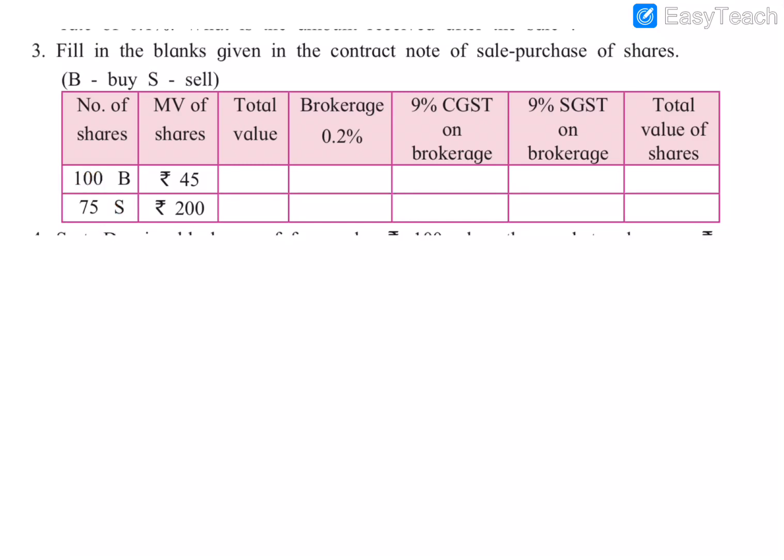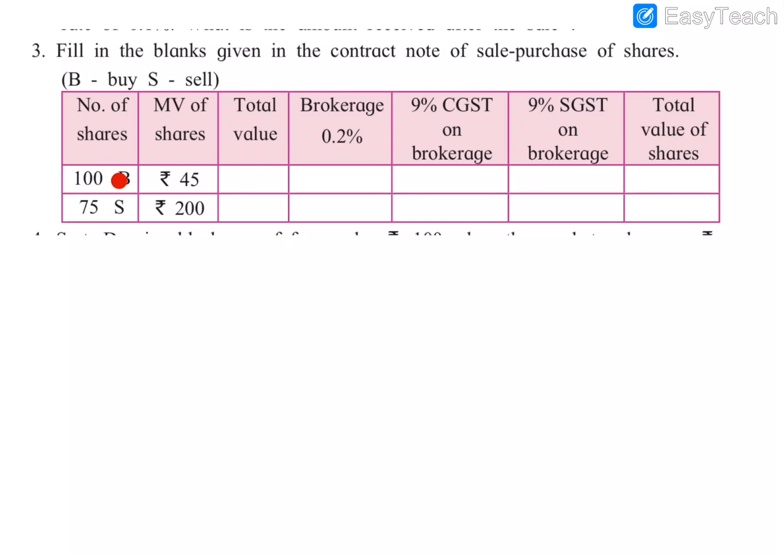First we are buying 100 shares, so we have to find its GST, brokerage and total value, and then we are selling 75 shares, so we have to find the brokerage of that, GST, CGST, etc. Here the number of shares are given and the market value of one share is rupees 45.